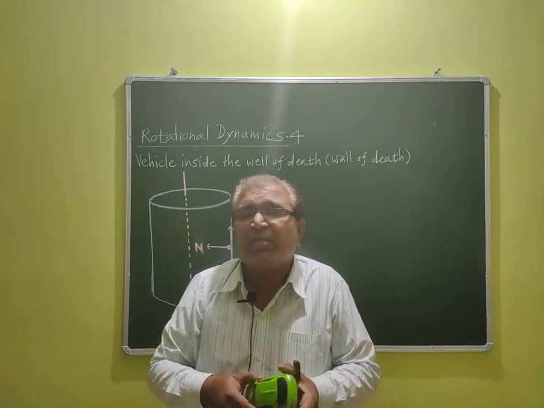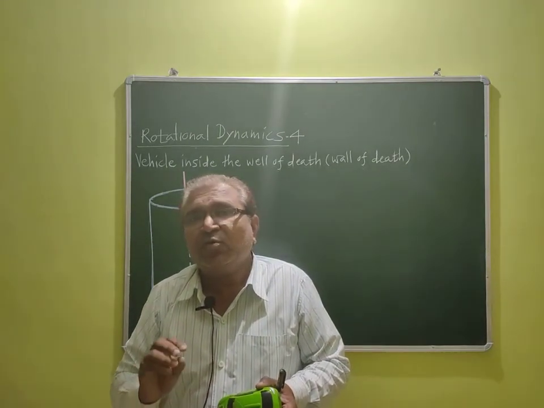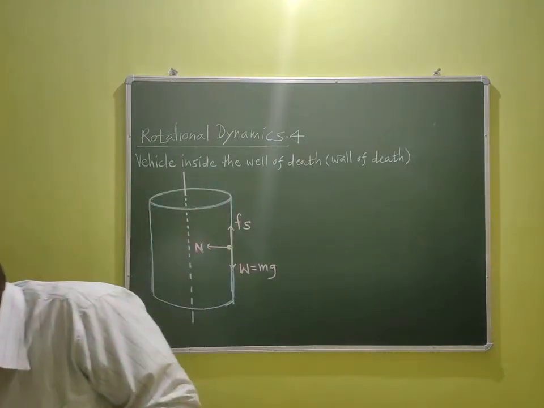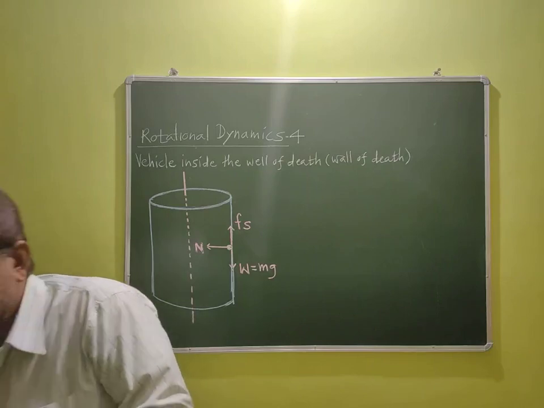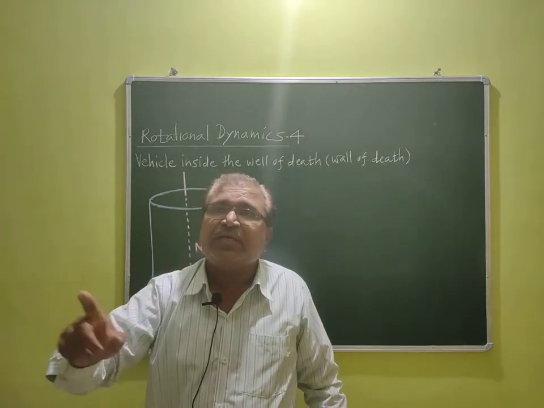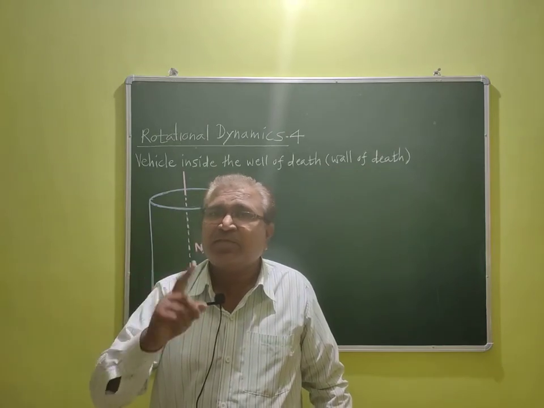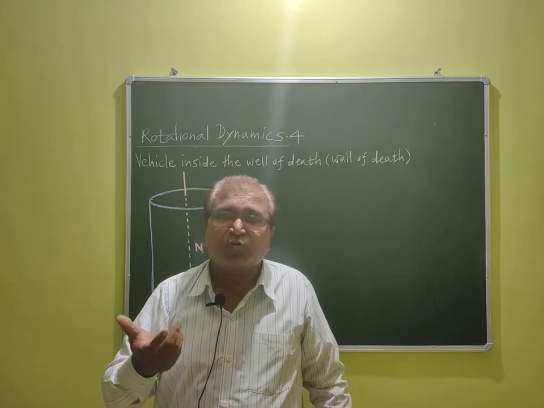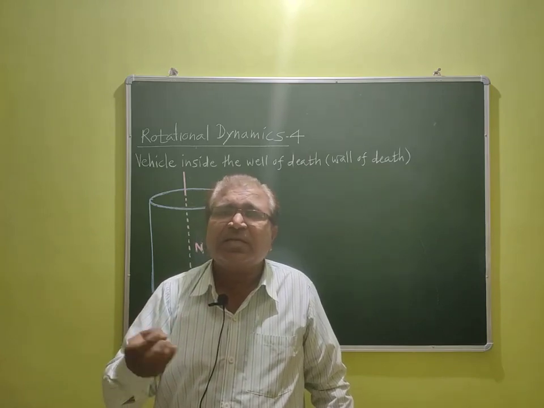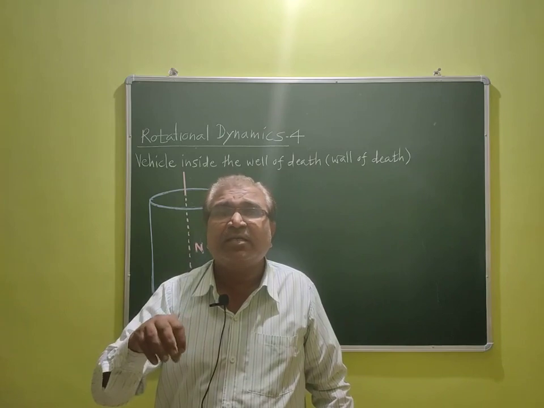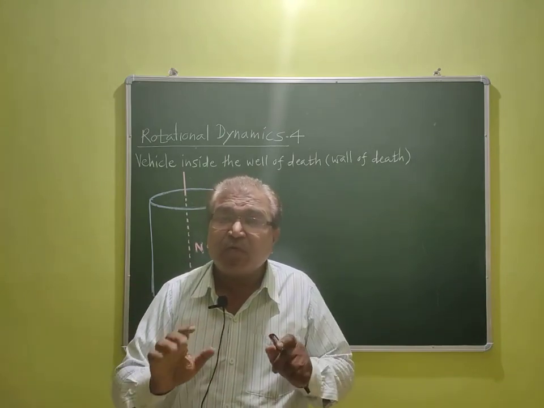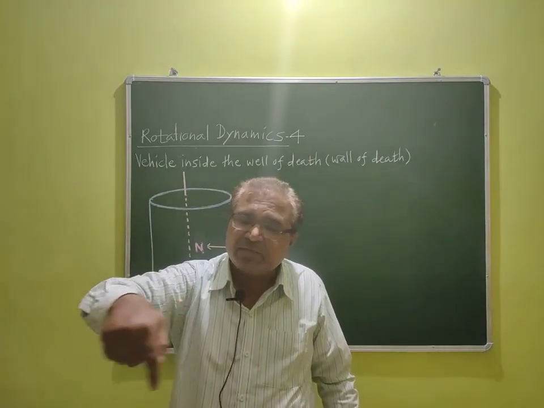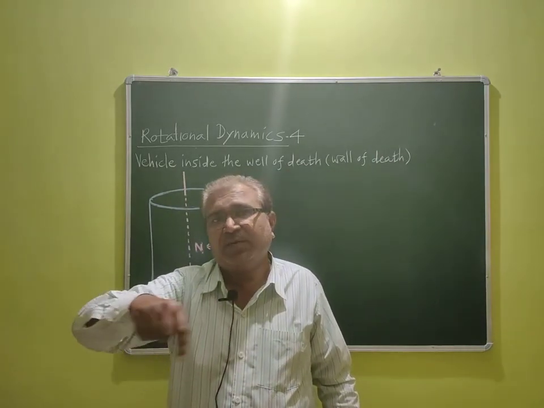This is called the well of death, the death well seen in circus, where the rider, at various possible speeds, rides a car or a motorcycle into the well of death. And now we take the condition that the vehicle is running in a horizontal circular plane.